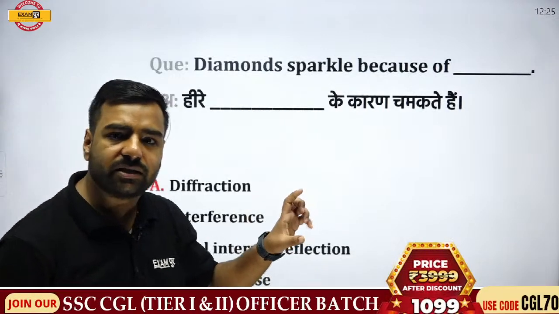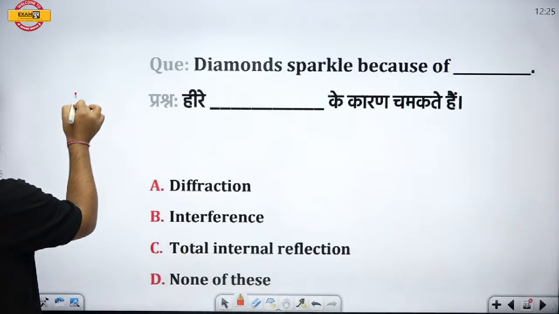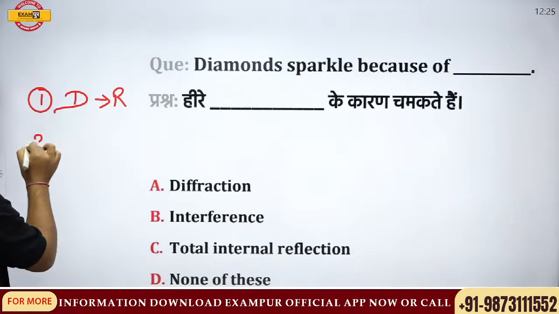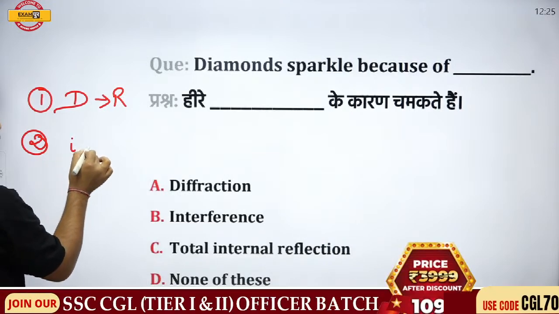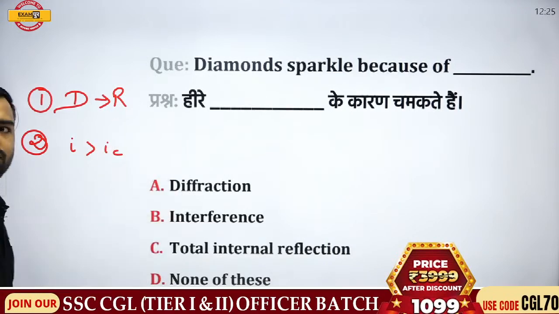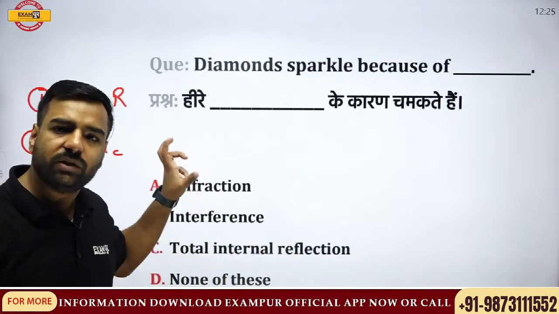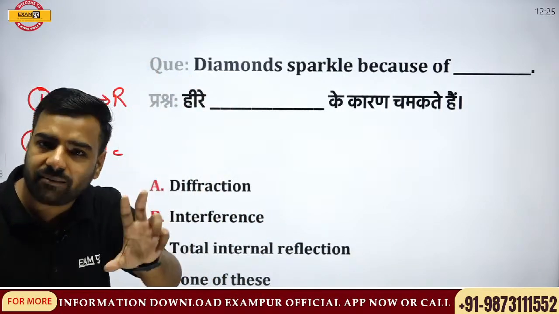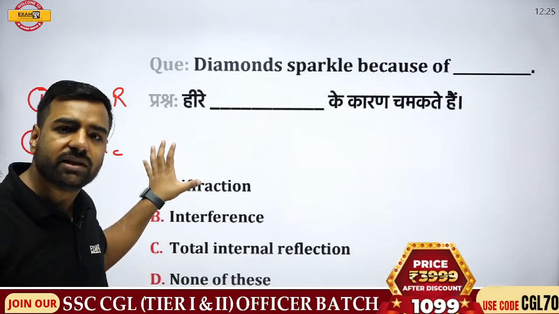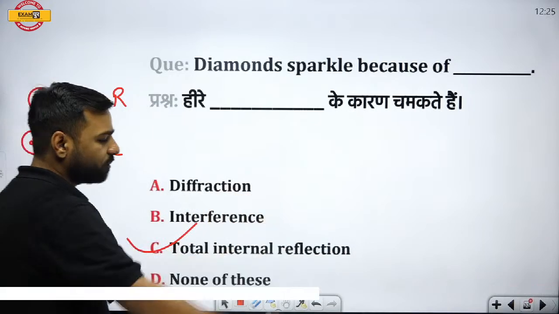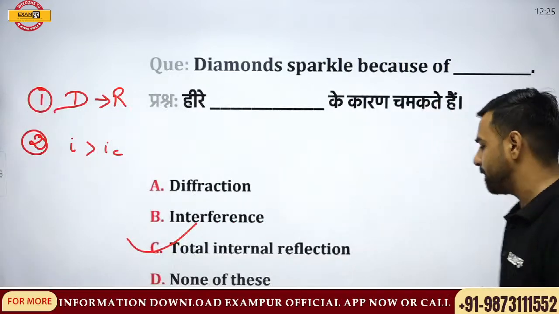We have discussed that reason. Madhna, you give me the answer. That is, the first condition is light must travel from denser to rare medium. And second condition was angle of incidence must be greater than critical angle, right? So here, if I try and relate with both these concepts, we have understood the diamond is actually sparkling because of this reason, that is total internal reflection. And absolutely correct, Madhna, that is option number C is correct, TIR. Next,